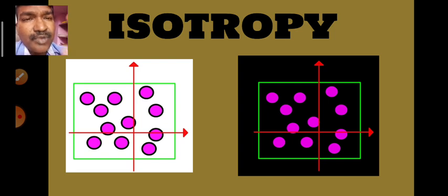So the physical properties have the same value in all directions, and such a phenomenon is known as isotropy. So isotropy is the property of liquids, and anisotropy is the property of solids.